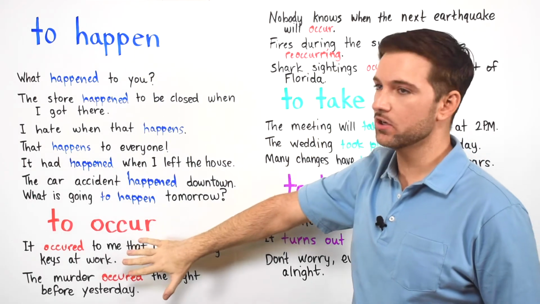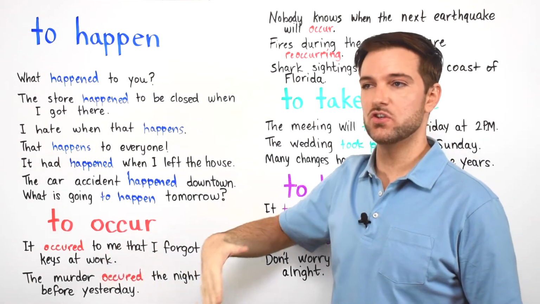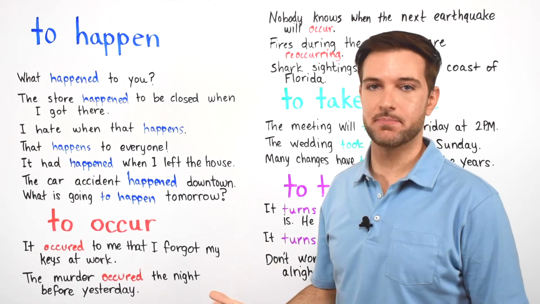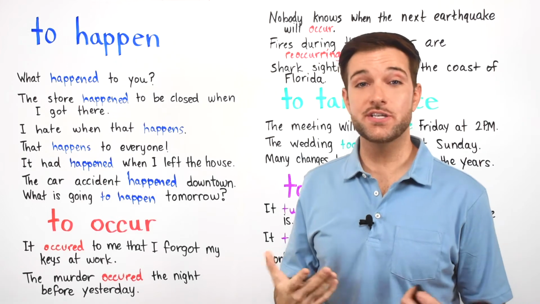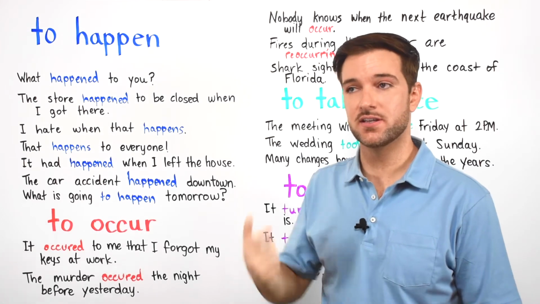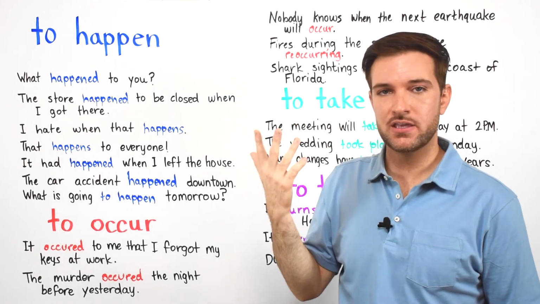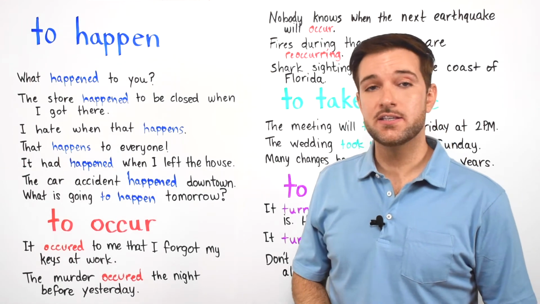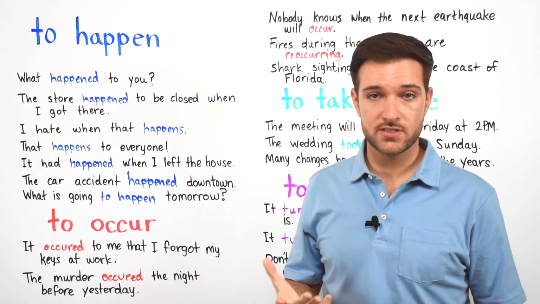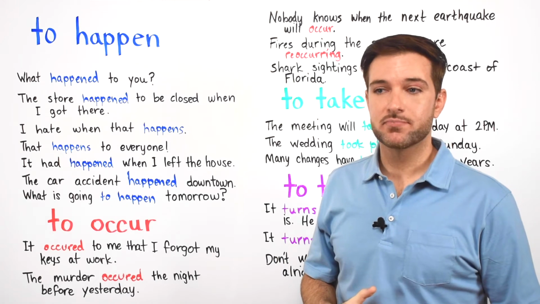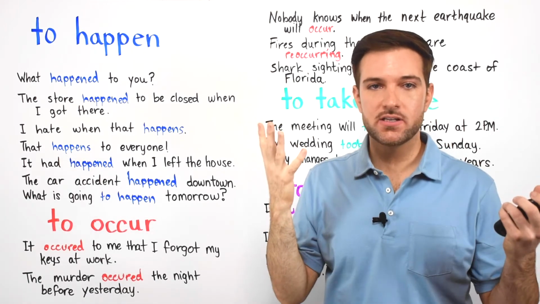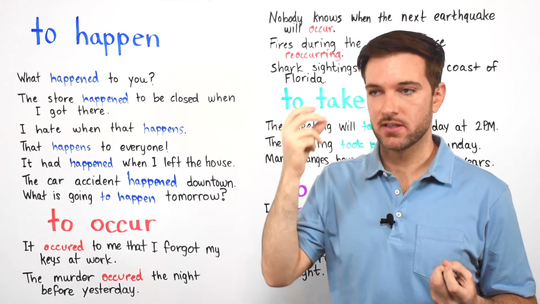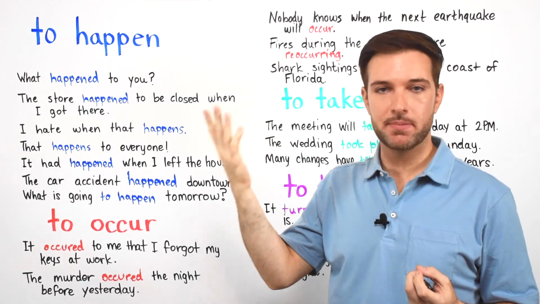Okay, but to occur, it's more about you expect something to happen, or we use it in more formal conversations, or we use it to talk about discoveries and our ideas, what we think. Okay, it's used in more formal conversations, like I said, and oftentimes people use it when they suddenly realize something in a specific moment, like, oh, it occurred to me.